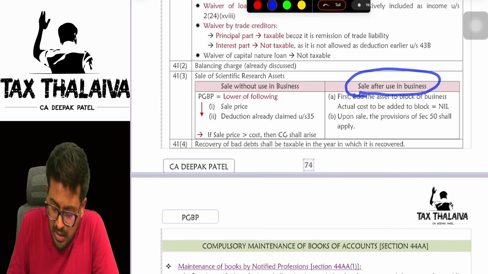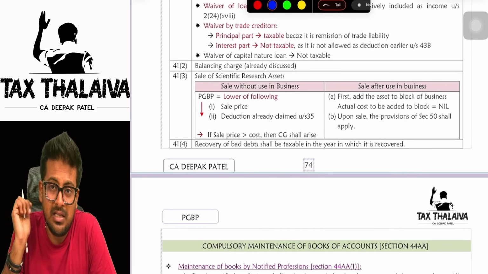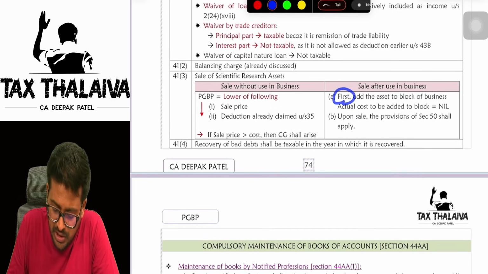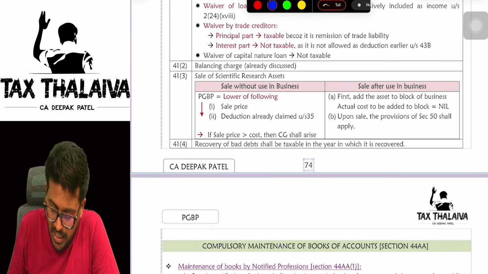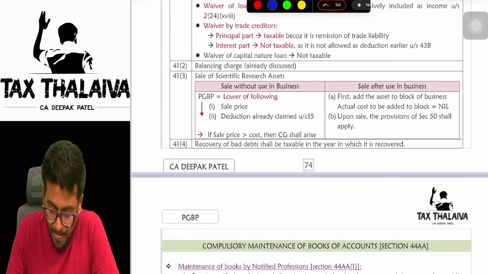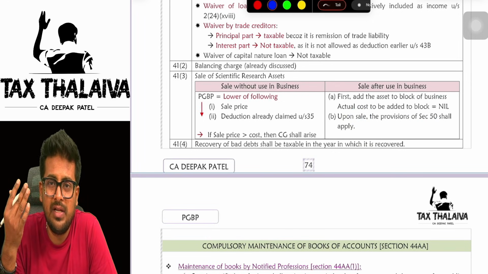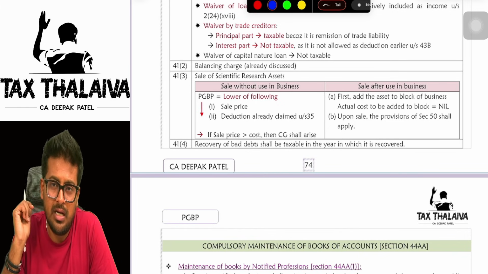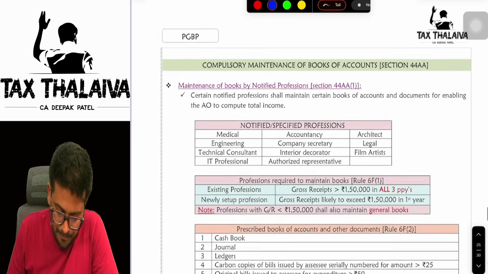Sir, what if the asset was sold after using the asset in the business? In that case, first you have to add the asset to the block of assets of the business, and the cost you will take is nil. Then upon sale, the provisions of section 50 will apply. Section 50 is nothing but the short-term capital gain provisions. Recovery of bad debts will always be taxable.